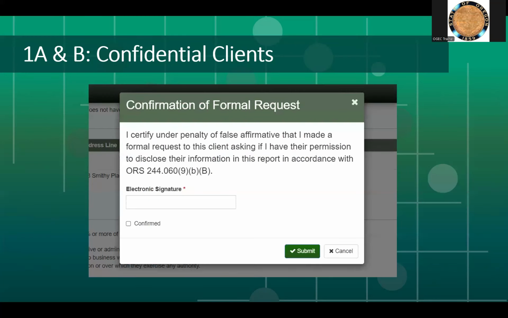Whether you were authorized to share their information or not, you will need to electronically sign to confirm that you did make a formal request in accordance with the statute. You will need to complete this step for each client that you have a statutory obligation to keep their information confidential. Your electronic signature must match the name on your SCI Filer account, and you'll need to select the confirmed option before selecting Submit.